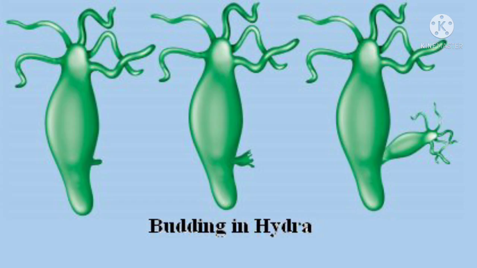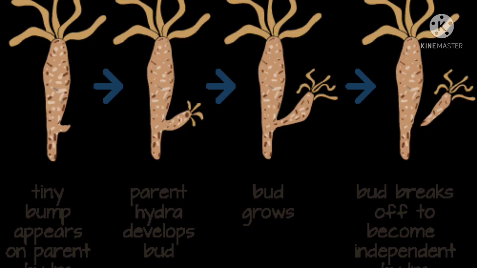In this way the new offspring comes from the mother's body in the form of a bud, and after that the bud completely develops into a young organism and gets detached from the parent body and leads an individual life. So this is called budding, and here the example is Hydra. In Hydra the budding is observed.